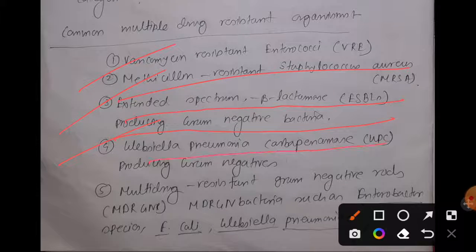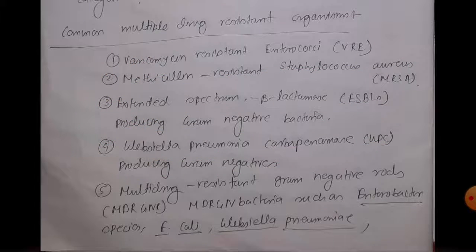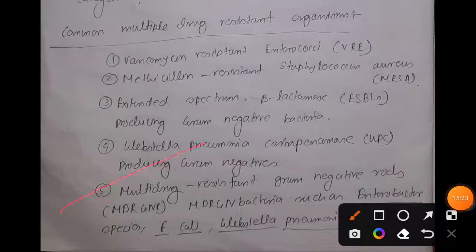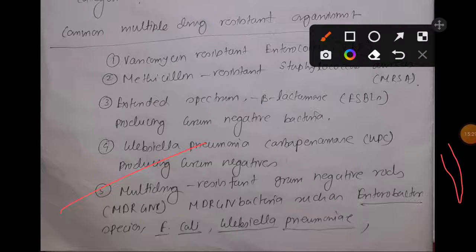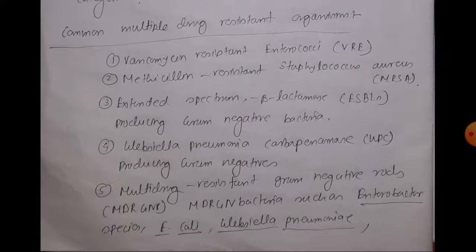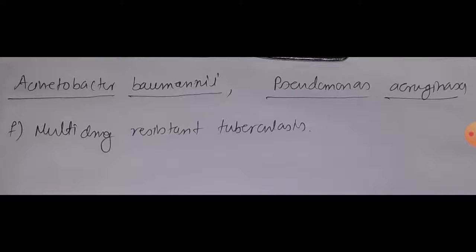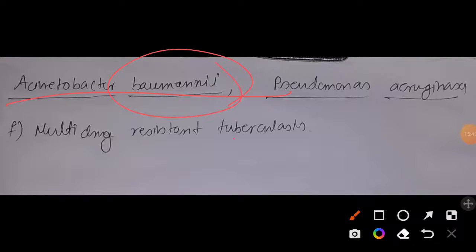Klebsiella pneumoniae, carbapenemase producing gram negatives. Multiple drug resistant gram negative rods, or multiple drug resistant gram negative bacteria such as Enterobacter species, E. coli, Klebsiella pneumoniae. Acinetobacter baumannii along with Pseudomonas aeruginosa, and multiple drug resistant tuberculosis.